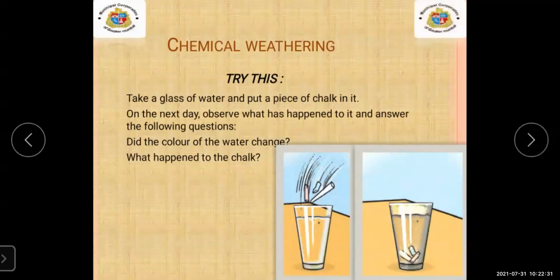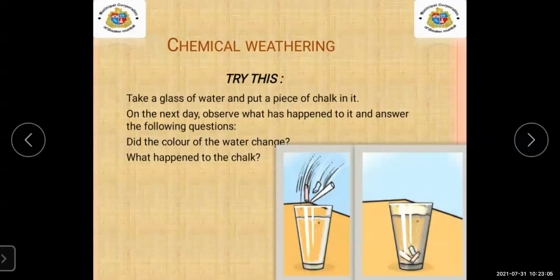Second type of weathering, that is chemical weathering. Now here you can see the two glasses. Here you can see the activity. Can you see on your screen? There is one glass with water, and in that we have put colored chalks inside the water. Pieces of chalk can be seen.